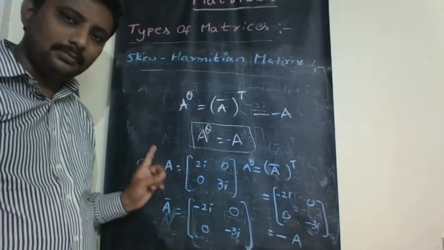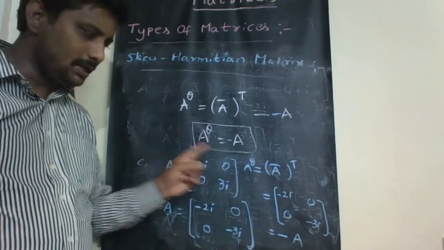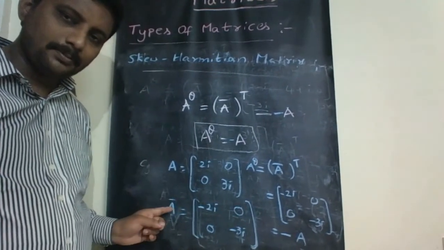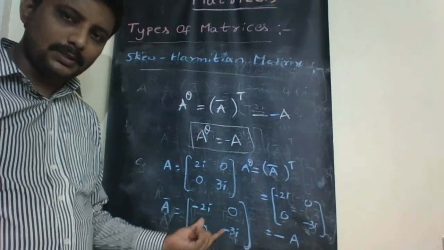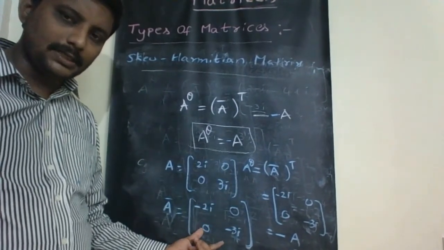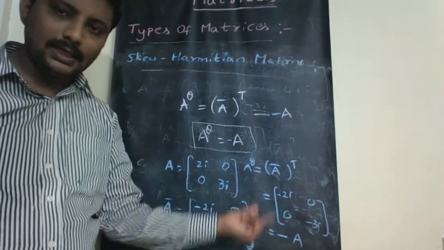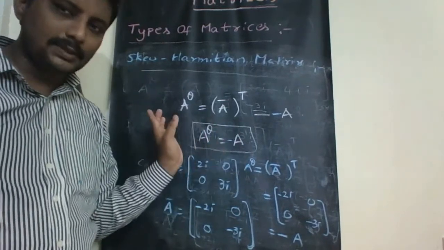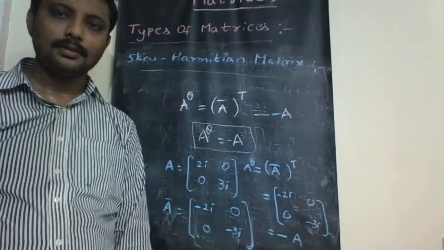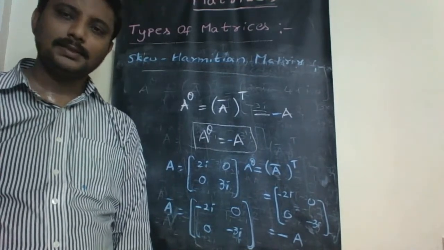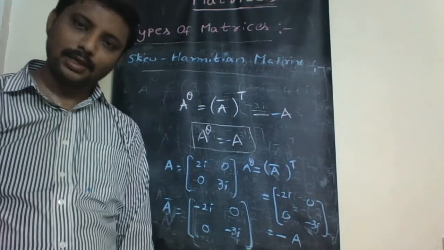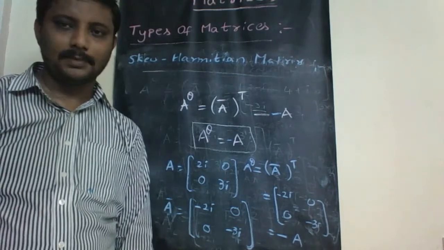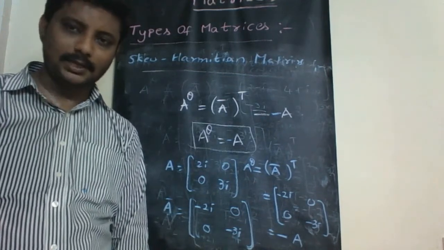Here is an example. The matrix A is a 2 by 2 matrix, 2i, 0, 0, 3i, whose bar, that means conjugation, and then taking the transpose, that means interchanging rows and columns, and taking the minus as common, the result is negative A. So A power theta is minus A, so that A is called skew Hermitian matrix. Once again, a square matrix capital A is called skew Hermitian if A power theta, which is A bar whole transpose, is minus A.